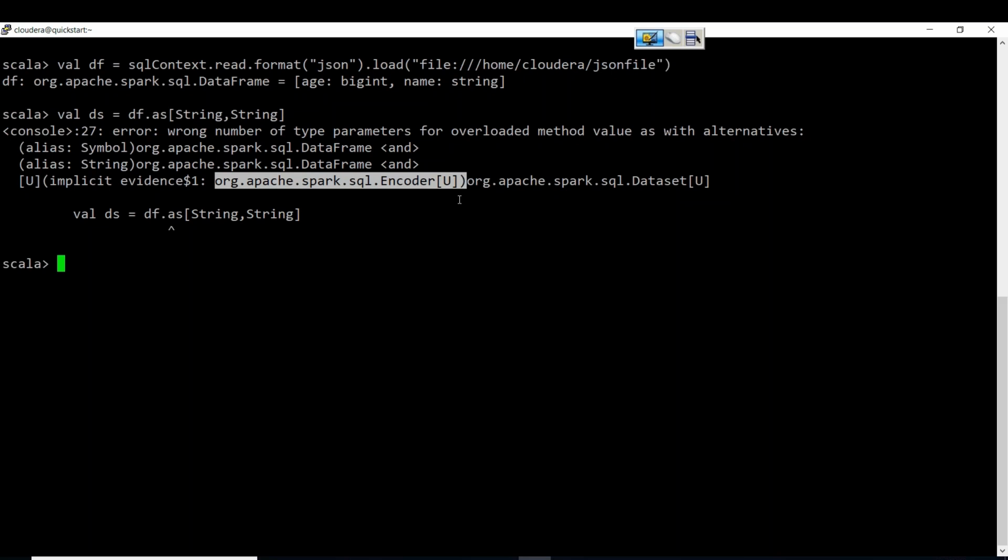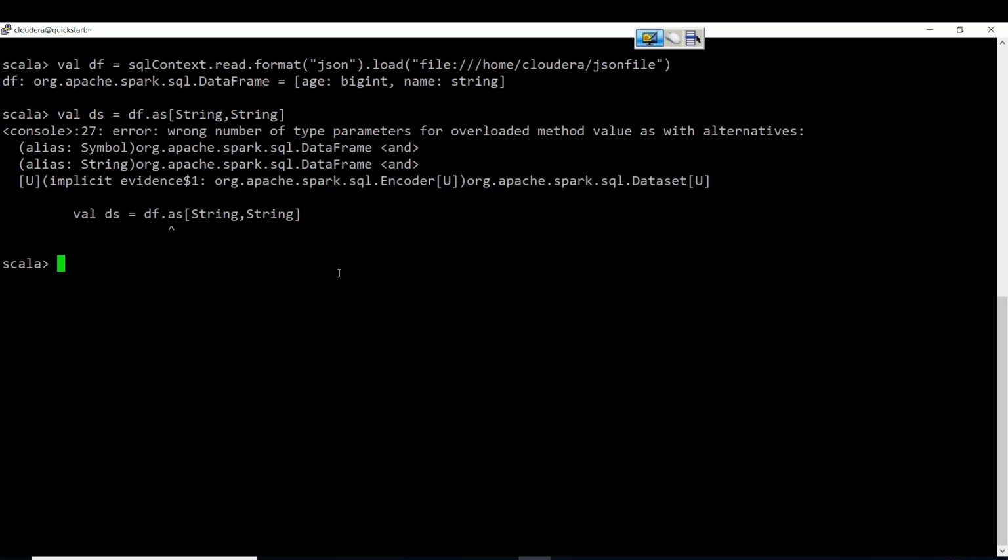So how do we use it here now? We first create a case class. With that, we provide as of case class. Only then will encoders be created. You can observe here, this is proof that internally datasets use encoders. If I give it wrongly here, it will show the error. What Spark is not able to do will be shown here. That is, it is not able to create the encoders for this dataset.